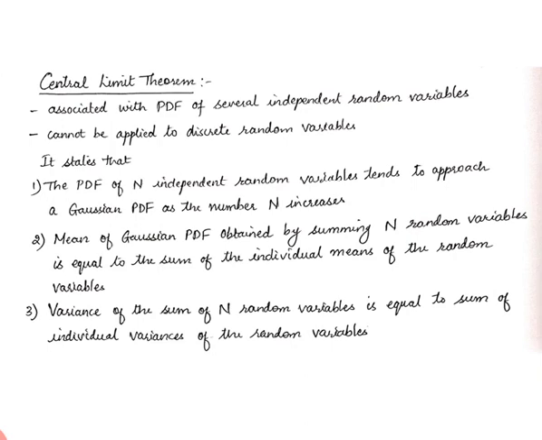that is Gaussian probability density function or normal curve. The second thing is that the mean of the Gaussian probability density function, which is obtained by addition of all the n random variables, is equal to the sum of the individual means of these n random variables. The same thing goes for the variance, that is, the variance of the sum of n random variables is equal to the sum of the individual variances of these n random variables.